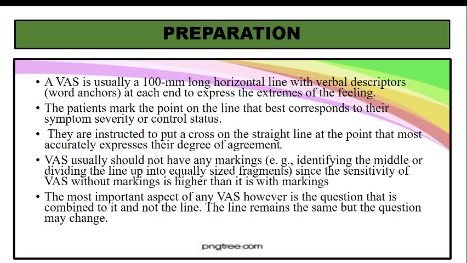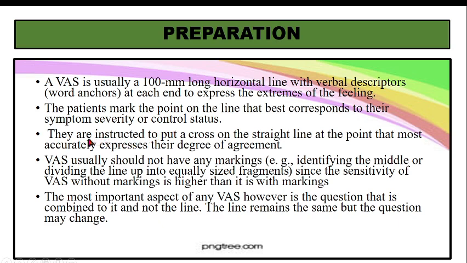Somebody maybe with COPD, ठीक है, comes to the chest OPD with severe respiratory distress. Okay, and we give a visual analog scale to find out. Then the patient may rate his breathing as extreme breathlessness. But after a few hours, maybe the second day, after the patient is given bronchodilators and other treatment, you again take a visual analog scale, and you may find that the breathlessness is controlled. So the same visual analog scale helps to find out the severity of the symptoms, and also whether those symptoms have been controlled or not.